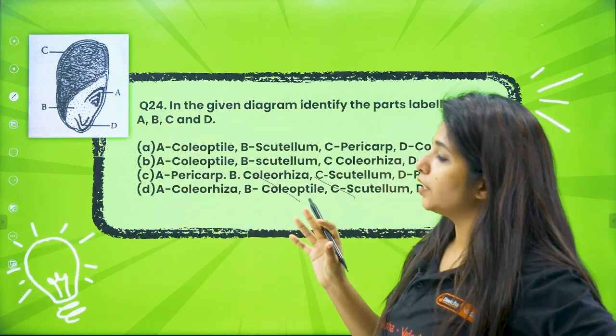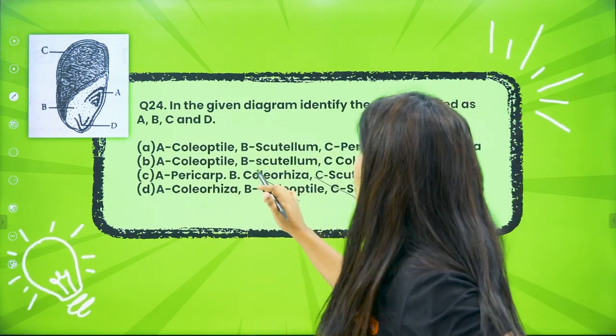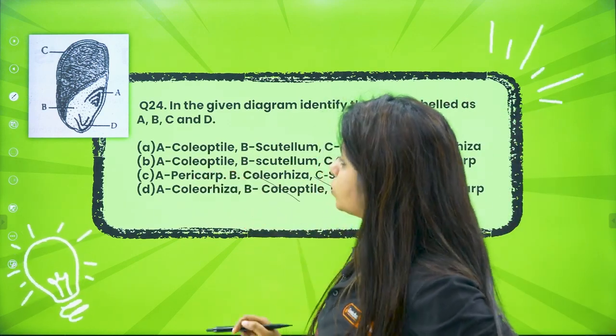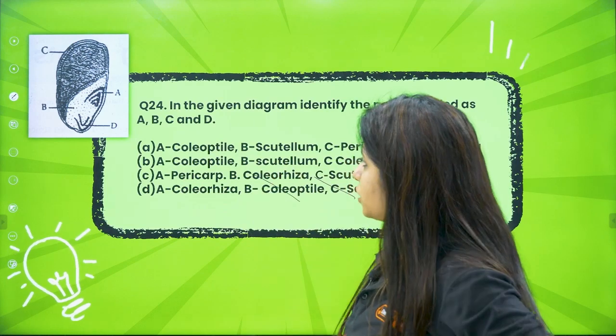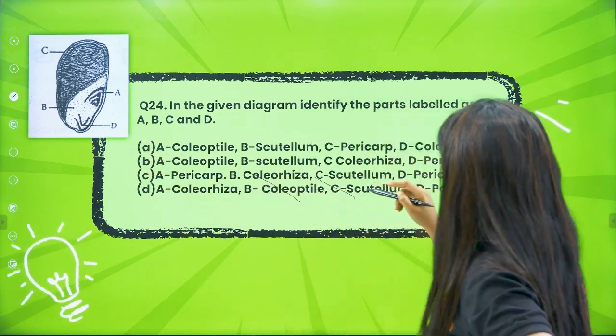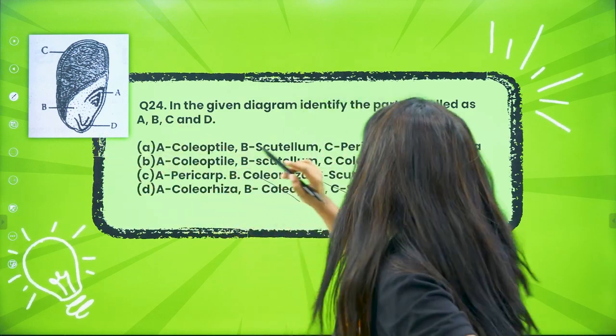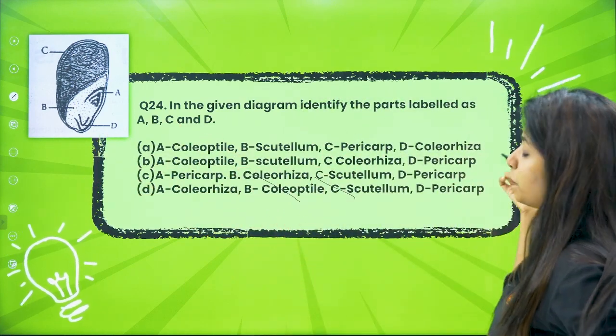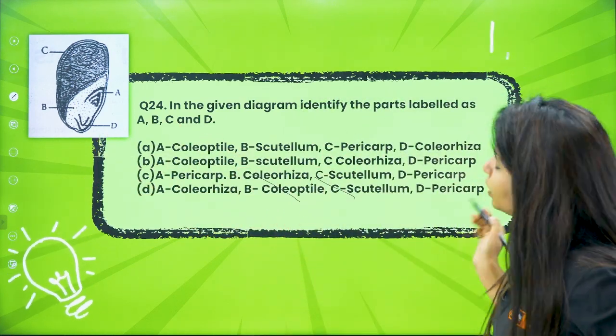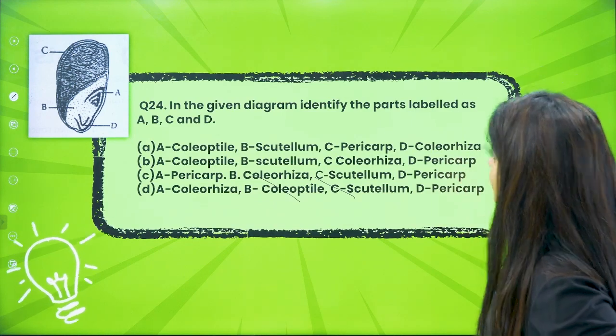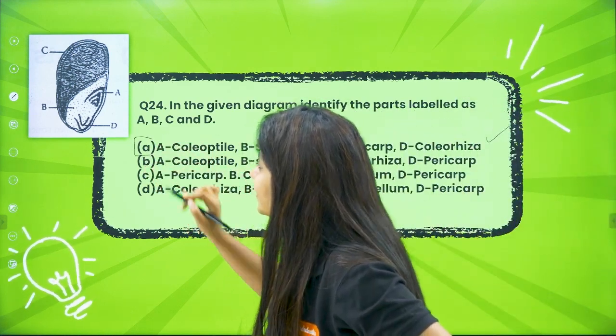Now I have got A. A should be something related to the shoot region. So A over here is coleoptile. A over here is also coleoptile. So I'll say okay, I have to keep that option. Let's go with D. What is D? D over here should be something that is related to the root. Okay, so D is coleorhiza. Over here D is pericarp. We do not know what's pericarp, ma'am. It's okay, you know what's coleorhiza, you got the answer. This will be your answer.